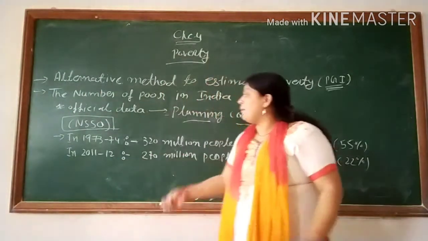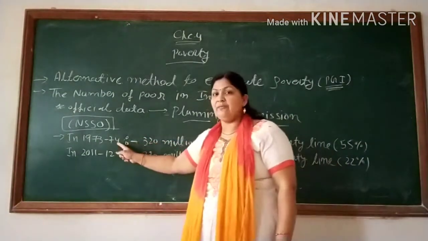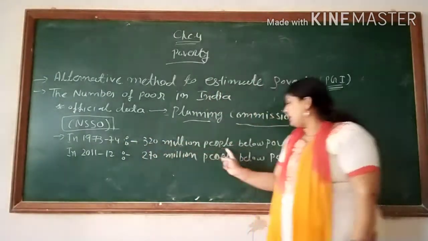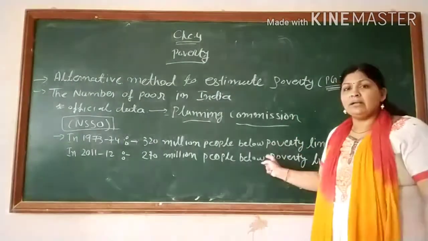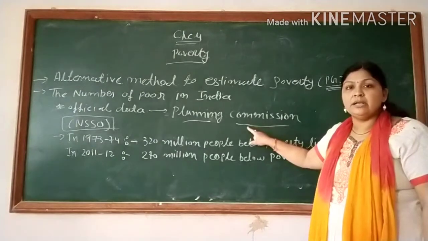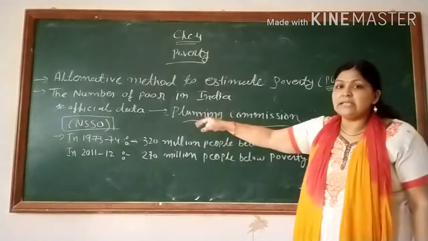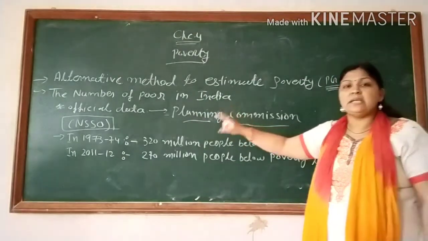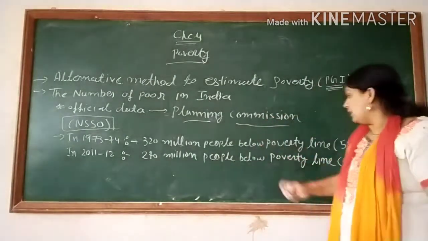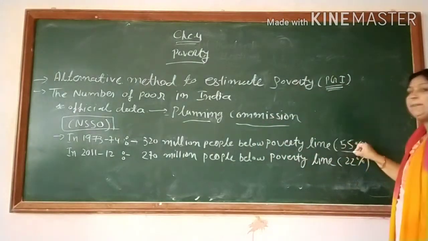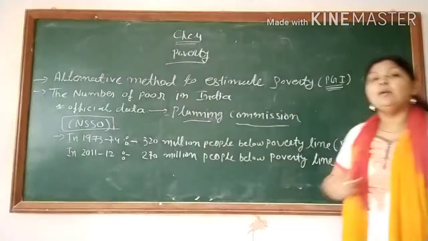Now, when we are talking about the data and analysis, in 1973-74, 320 million people were below the poverty line, and this poverty line was expressed by the Planning Commission but collected by the NSSO on the basis of consumption expenditure. It means almost 55% of people are below the poverty line.